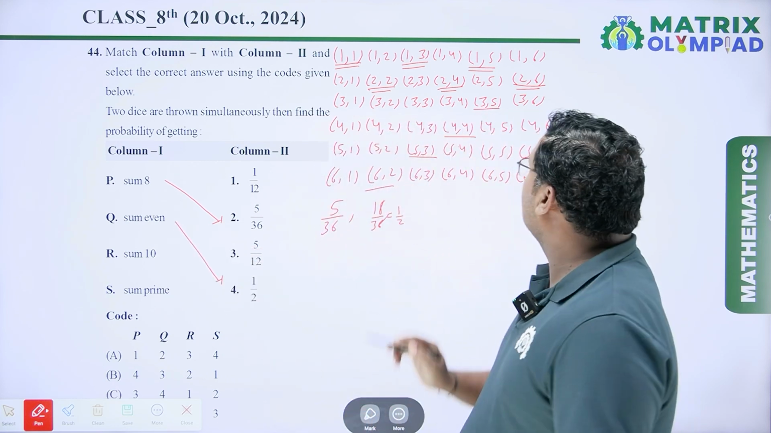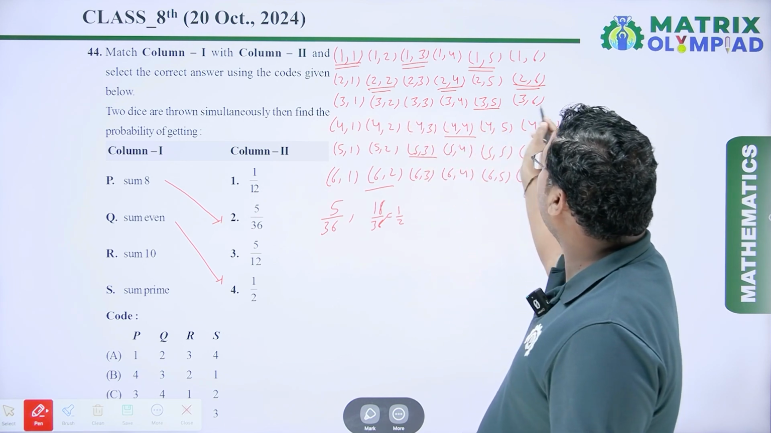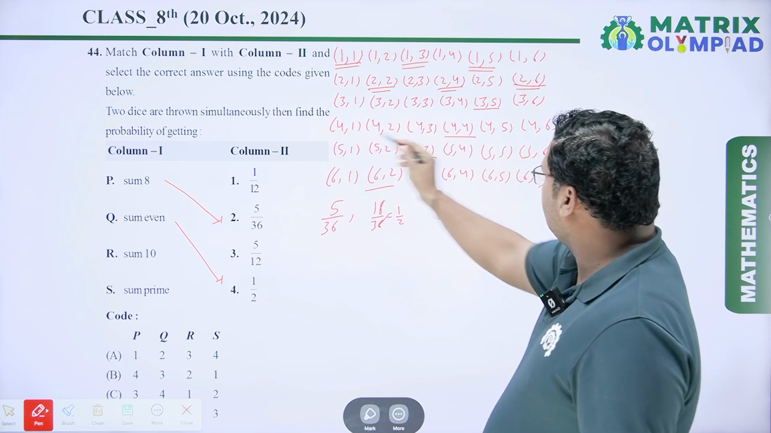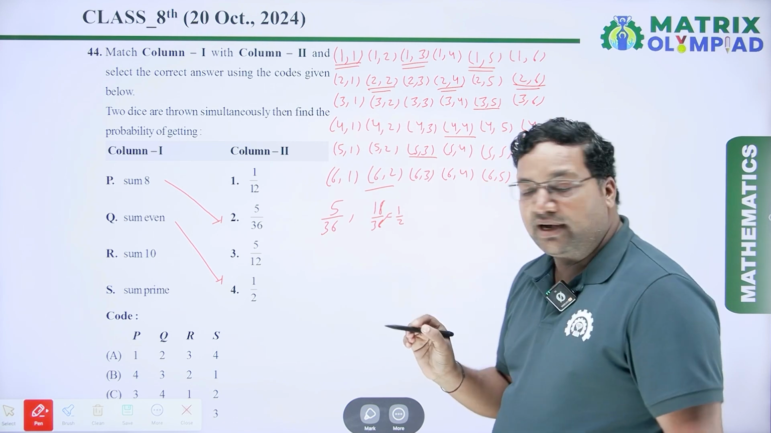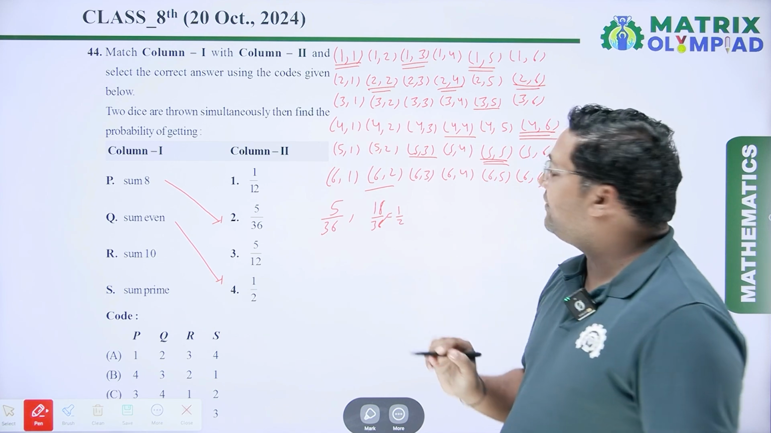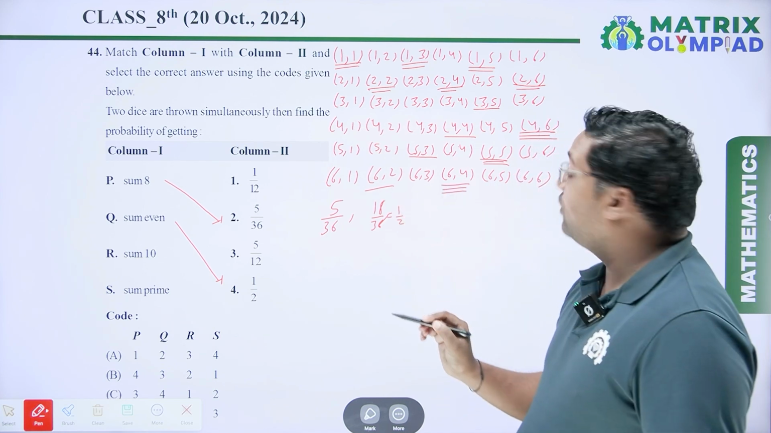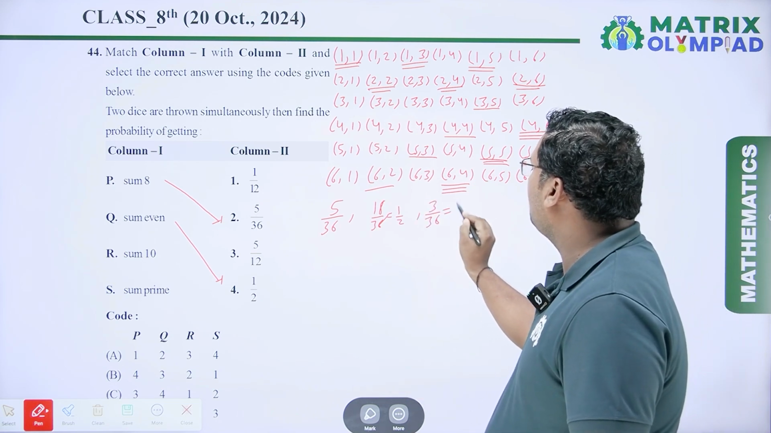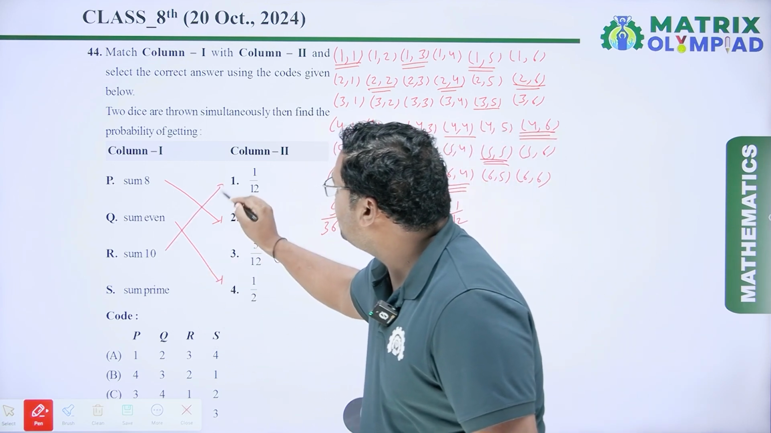Next is sum is 10. So for sum is 10, the possible outcomes are, here the maximum sum is 9, here 8, here 7. So in this row, the maximum sum is 4,6. So it is the first favorable outcome. Next, this is 5,5. It is second. And next is this. So favorable outcomes are 3. So the probability is 3 upon 36, which is equal to 1 by 12. So for R, the first one is true.